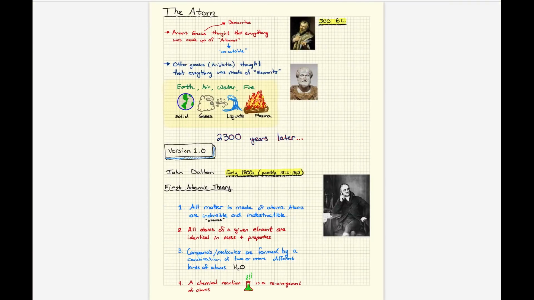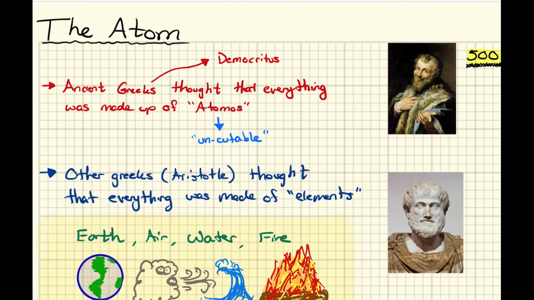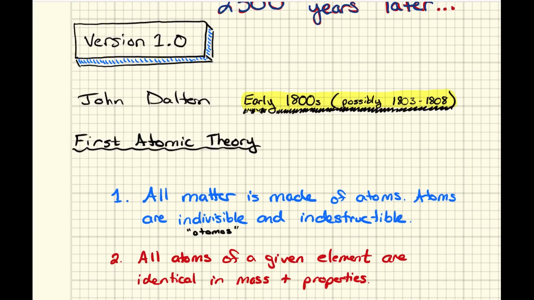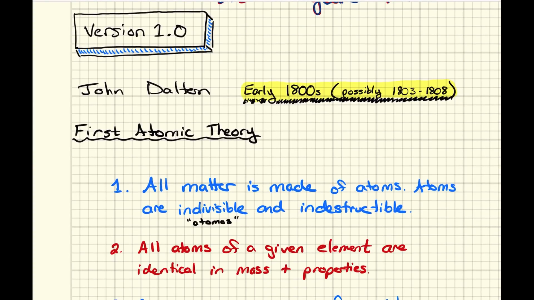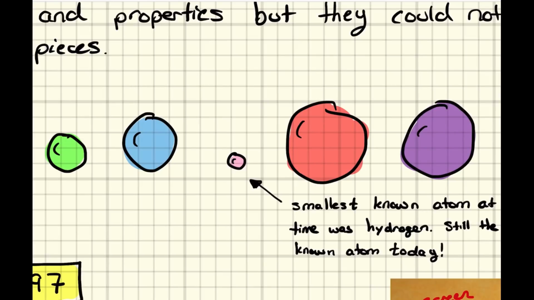All right, these were your notes. Make sure that you write them down. A couple things that I really want you to make sure that you have down. First of all, make sure that you have down that Democritus introduced this idea of atomos in 500 BC. Make sure you have written down that John Dalton really introduced the first atomic theory, the first versions of the atom, in the early 1800s, right around 1808. And it's important to note that the smallest known substance to mankind at the time was the element hydrogen.